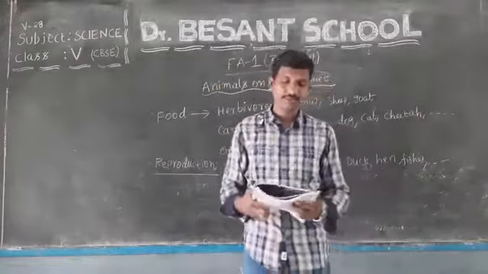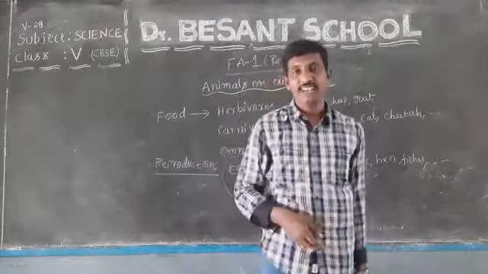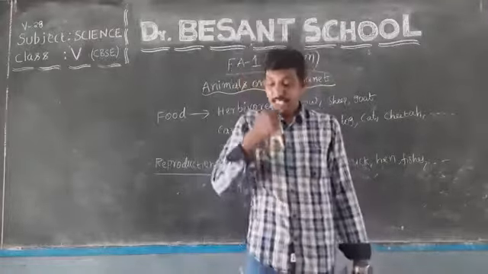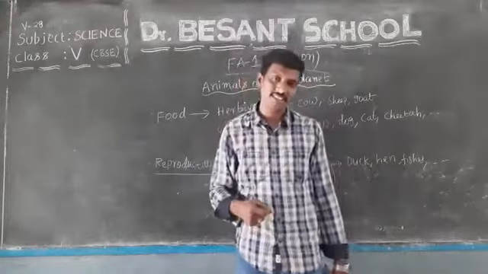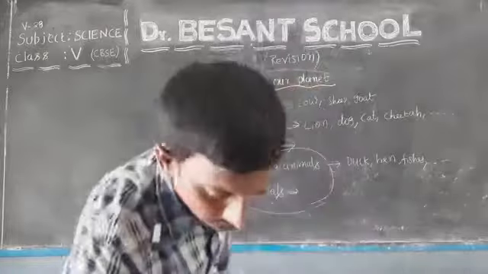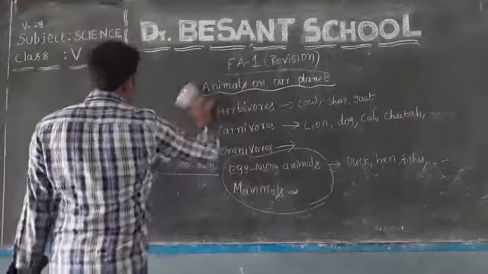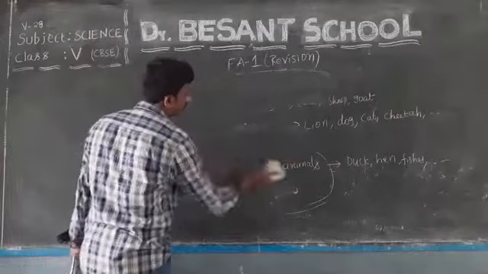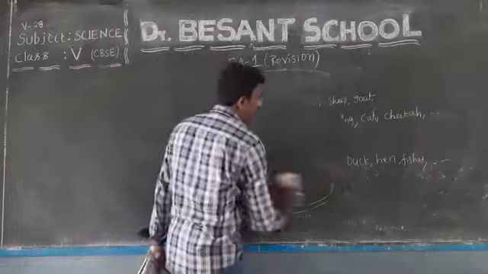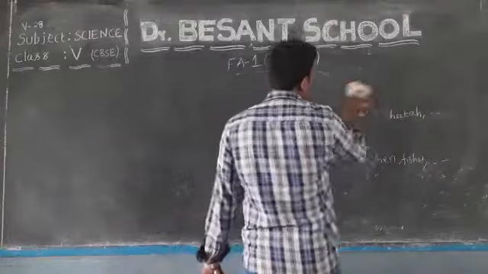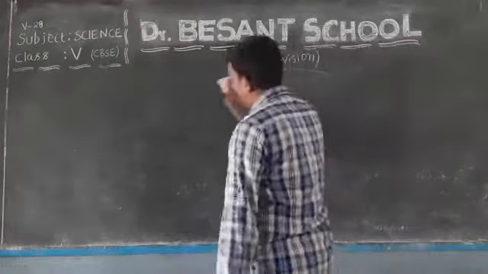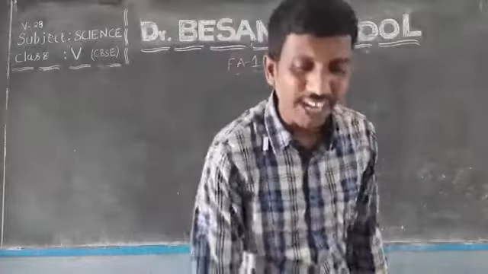And the next comes the most important classification of animals, based on the presence of special features of their body. We discussed that one important special feature of their body is the presence or absence of backbone or vertebral column, or you can also call it spine.